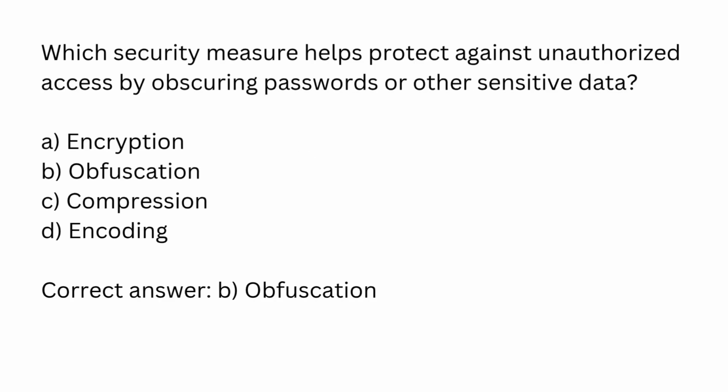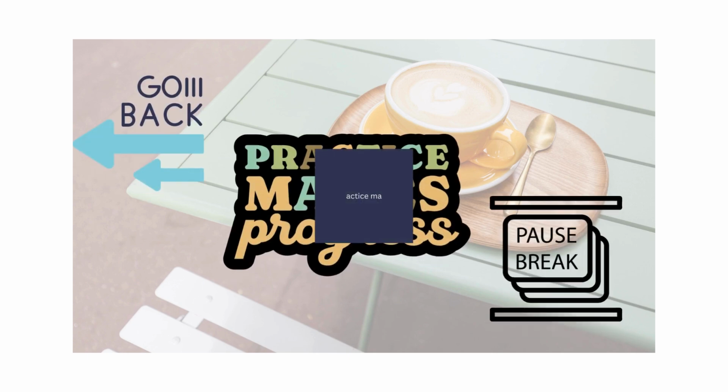Which security measure helps protect against unauthorized access by obscuring passwords or other sensitive data? A. Encryption. B. Obfuscation. C. Compression. D. Encoding. Correct answer: B. Obfuscation. Please pause, take a moment to assimilate, or go back if needed.